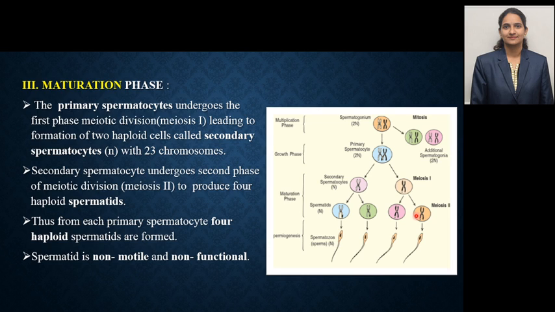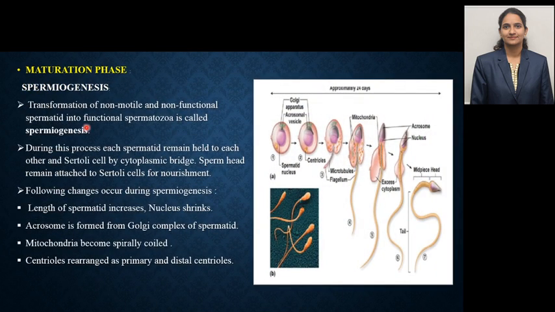Moving towards the next maturation phase, that is spermiogenesis. What do you mean by spermiogenesis? Transformation of non-motile and non-functional spermatids into functional spermatozoa is called spermiogenesis. During this process, all these spermatids remain held with each other in Sertoli cells by a cytoplasmic bridge. Why are they there in Sertoli cells? The sperm heads remain attached to the Sertoli cells, as Sertoli cells are also called nurse cells and they give nourishment to the cells.